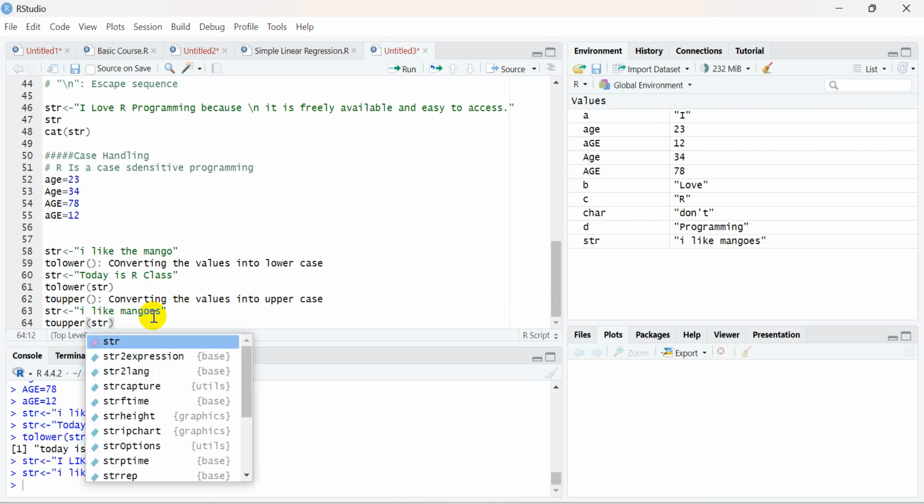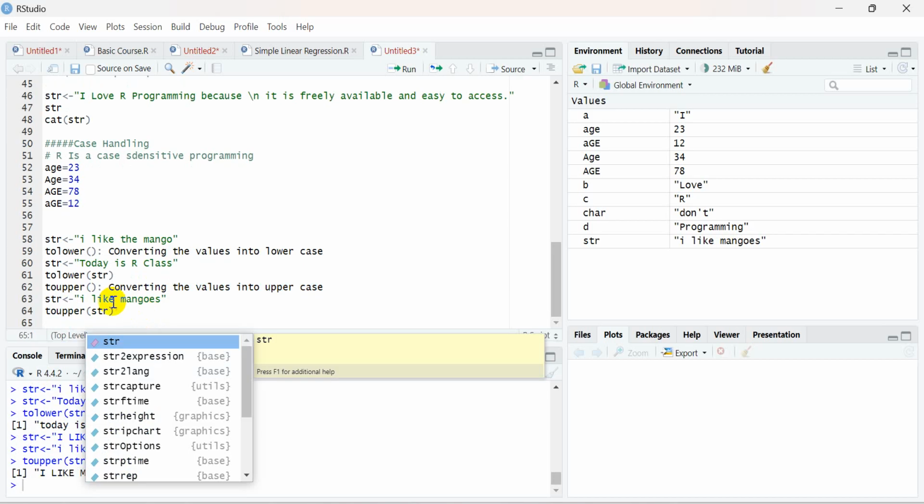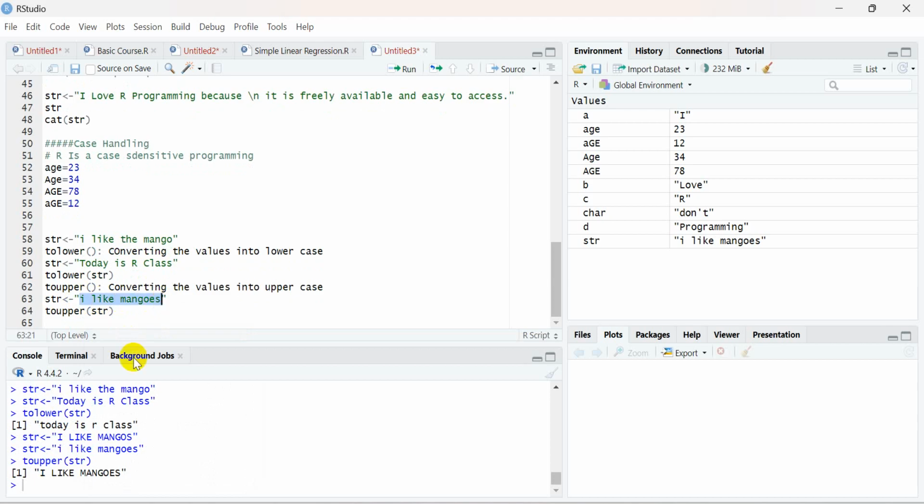Now I will convert this smaller case string into uppercase. I will use a function called toUpper. In this toUpper function I will pass this variable, and you can see that automatically the small letters are converted into uppercase letters. So using the toLower function you can convert any string into lowercase, and using the toUpper function you can convert any string into uppercase.